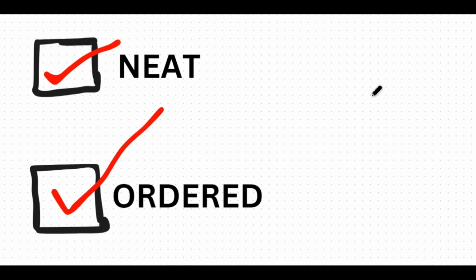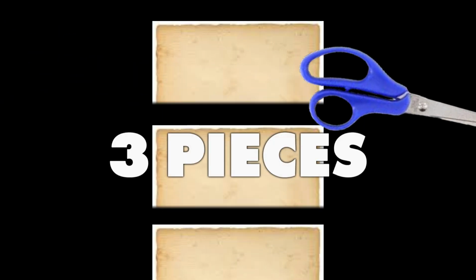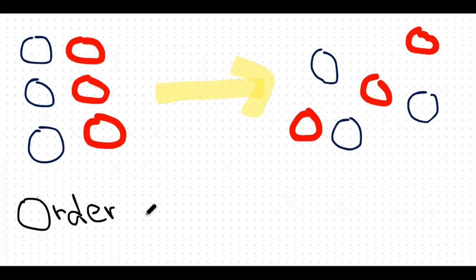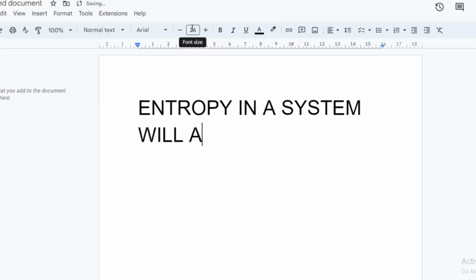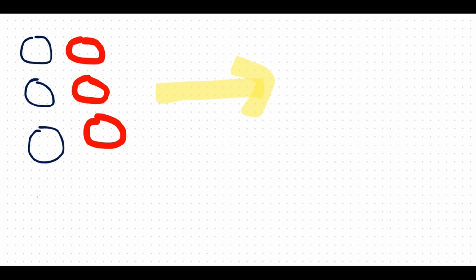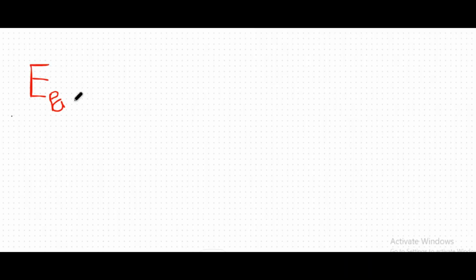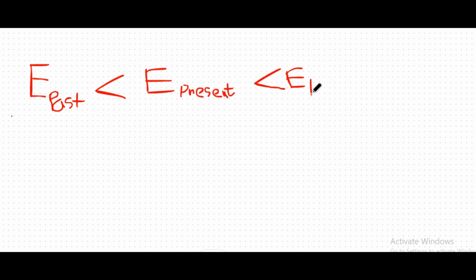A sheet of paper was more neat and ordered, but when we cut it into pieces, that paper became more messy and disordered. So entropy is the disorder in a system, and therefore the second law of thermodynamics states that the entropy in a system will always increase, which in an easier sense means that the disorder in a system will always tend to increase. In the past, the entropy of the system was lower than that of the present, and entropy of the present is lower than that of the future.